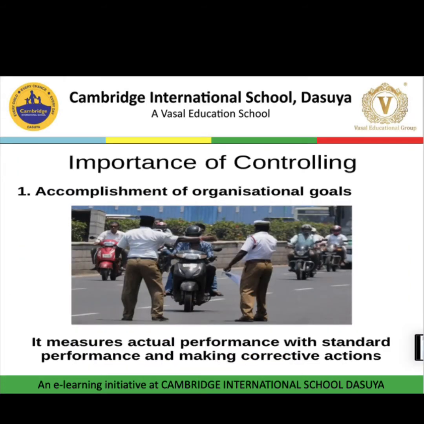Now, the next topic is the importance of controlling. Controlling is the last function of management, but it is an indispensable and important function of every manager. The first point is that it helps to accomplish organizational goals. It measures actual performance against standard performance and makes corrective actions.